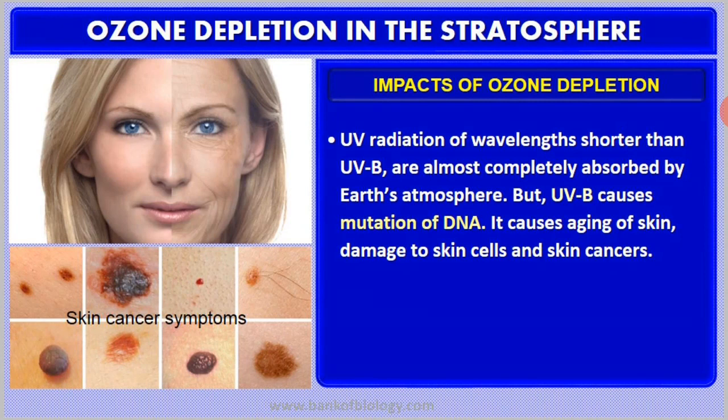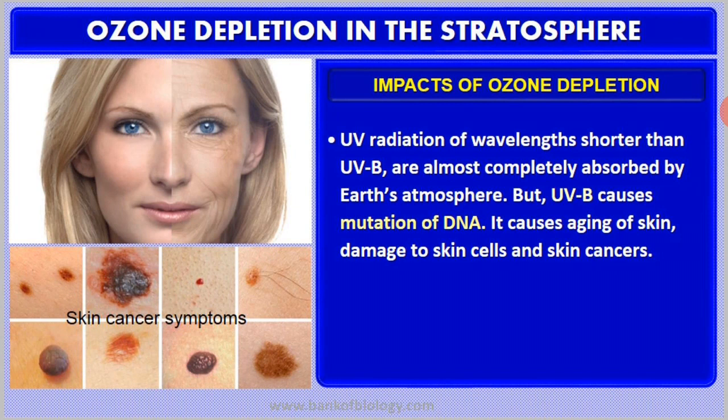Ozone is going to act like a protective shield around our atmosphere, and it is going to protect our Earth's surface from a number of bad effects or impacts. So you know that there are different types of ultraviolet radiations, that is UVA, UVB.